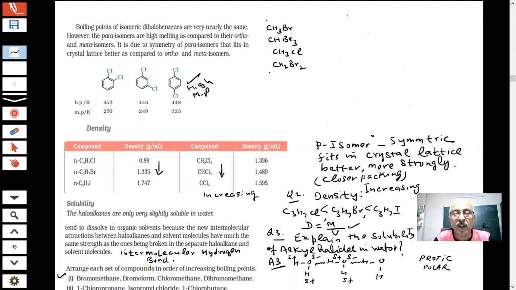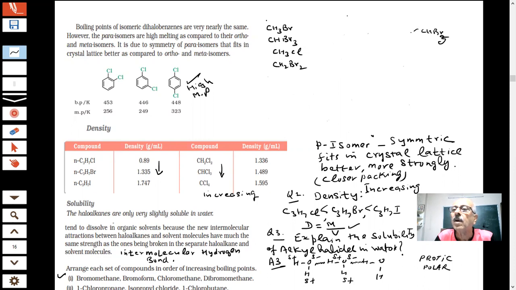Now you have to arrange them in increasing boiling point. I think bromoform, CHBr3, has the highest boiling point.